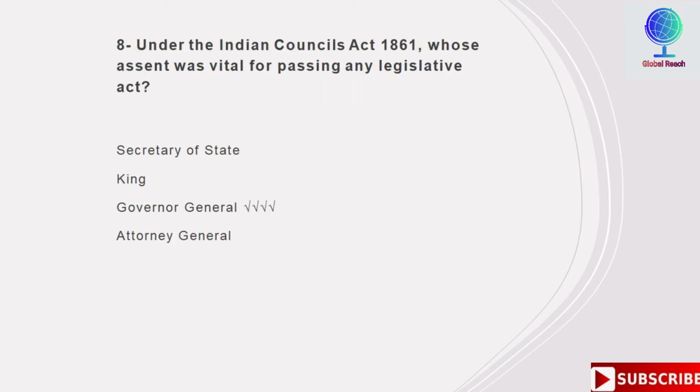Under the Indian Councils Act 1861, whose assent was vital for passing any legislative act? Options are Secretary of State, King, Governor General, Attorney General. So third is the right option here, which is Governor General. The assent of Governor General is vital for passing the legislative act under the Indian Councils Act of 1861.